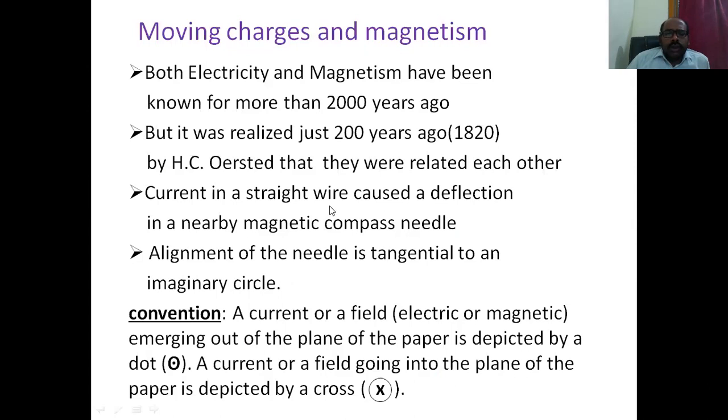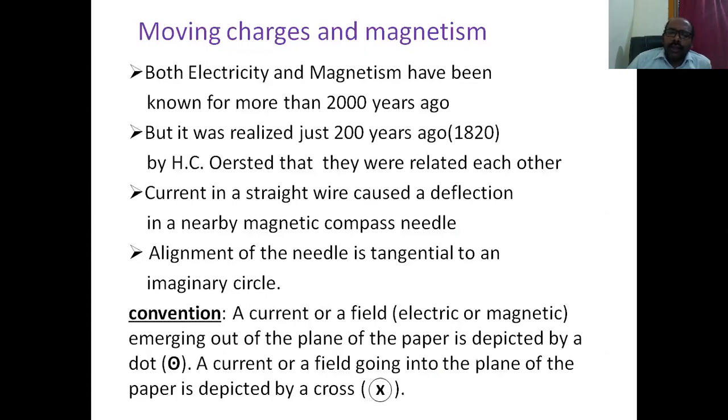In that experiment, the alignment of the needle is tangential to an imaginary circle. If we bring the needle near the straight current carrying conductor, the needle points in a direction such that it is tangent to the imaginary circle around the wire.